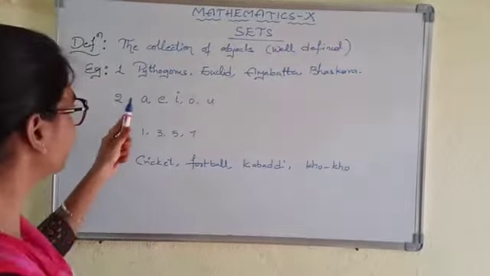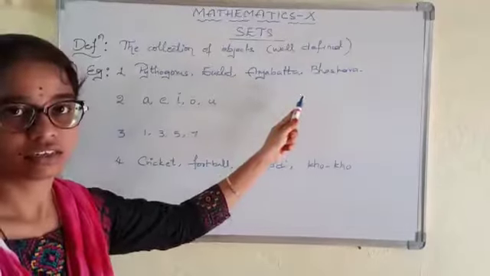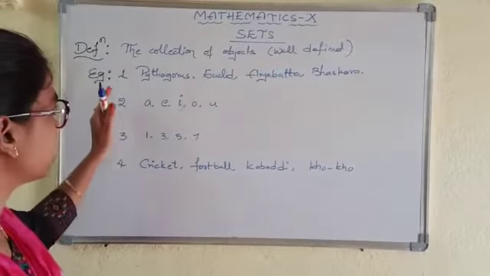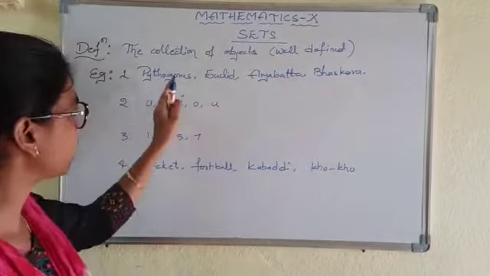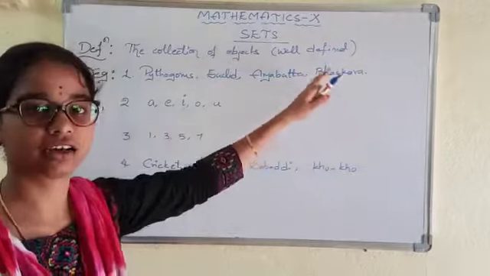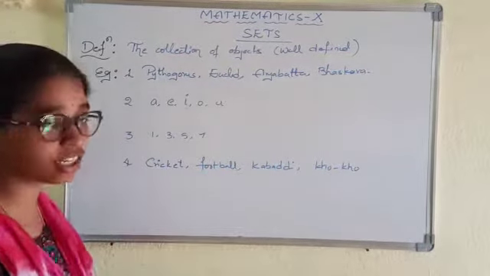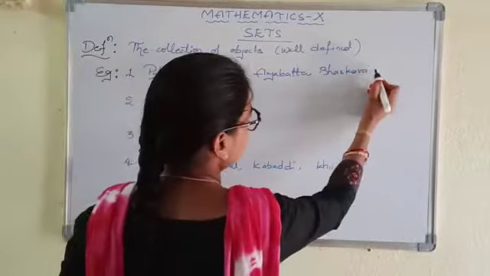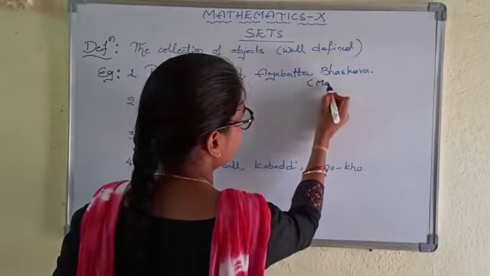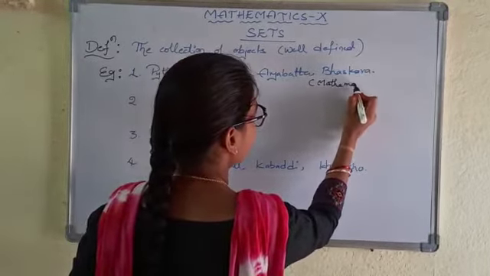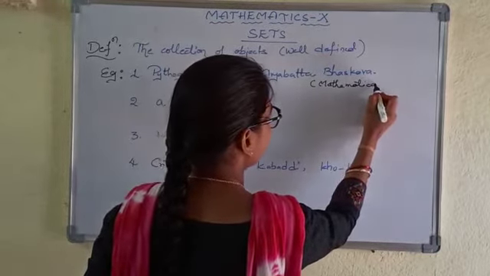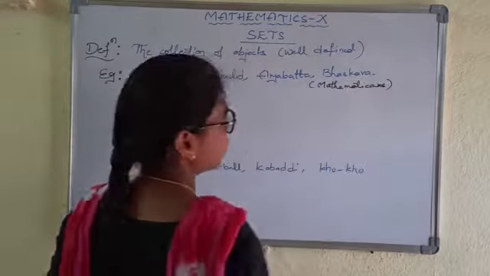In the first example I have written mathematicians' names, that is Pythagoras, Euclid, Aryabhatta, Bhaskara. These all are mathematicians. So what is the common property? Here all are mathematicians. It is the common property.